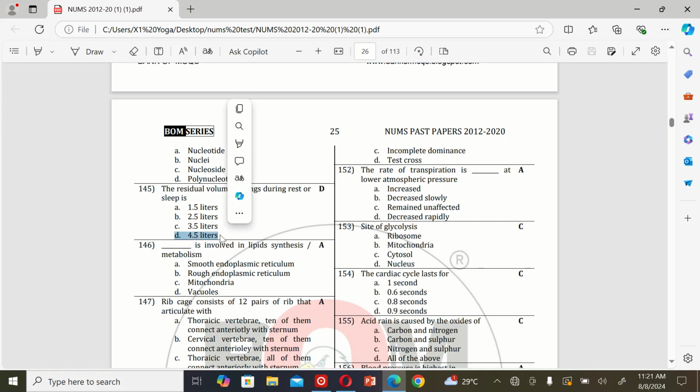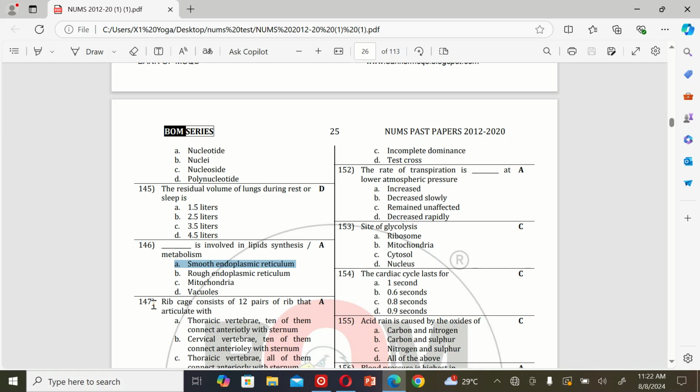4.5 liter. The next MCQ is: dash is involved in lipid synthesis and metabolism. A. Smooth endoplasmic reticulum, B. Rough endoplasmic reticulum, C. Mitochondria, D. Vacuoles. So the correct option is A, smooth endoplasmic reticulum.